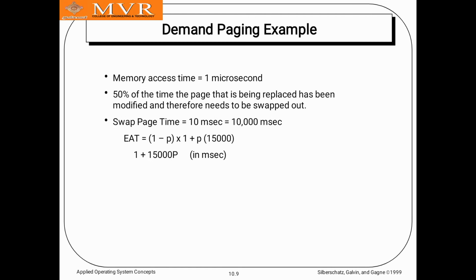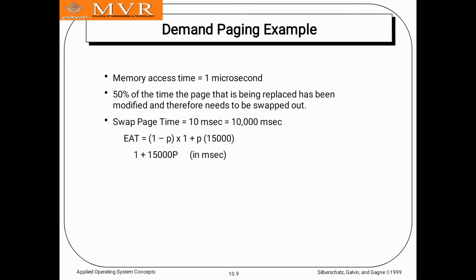Demand paging example. The memory access time is 1 microsecond, and 50% of the time the page being replaced has been modified and therefore needs to be swapped out. Okay, 50%. Here the swap page time is 10 milliseconds.